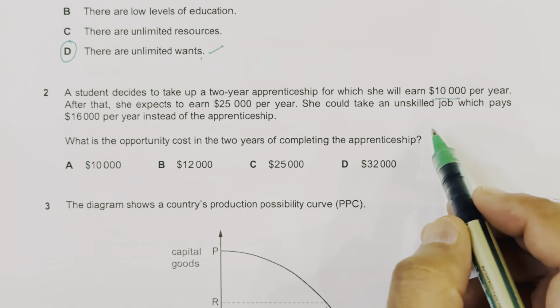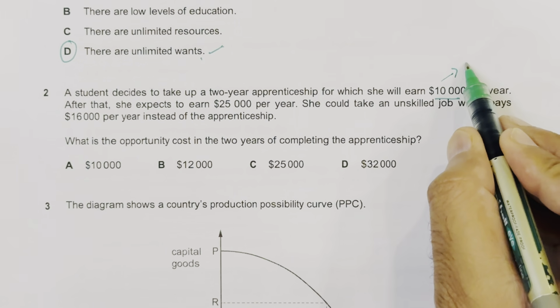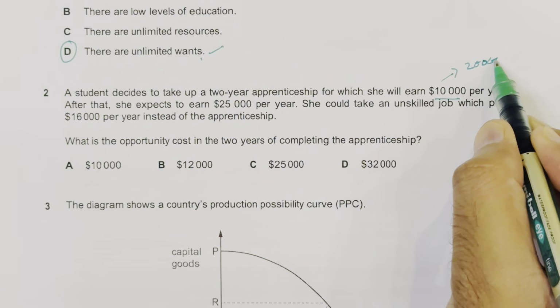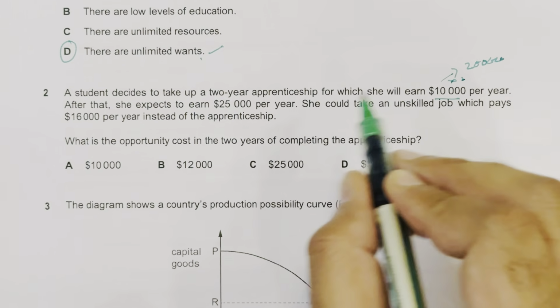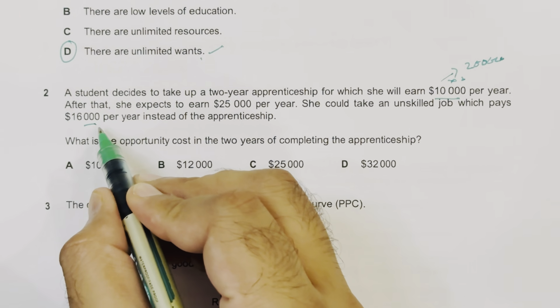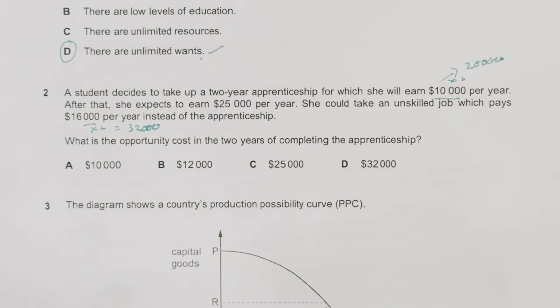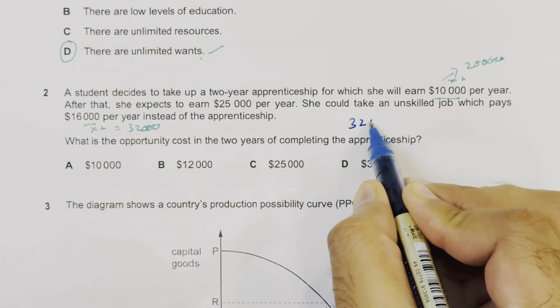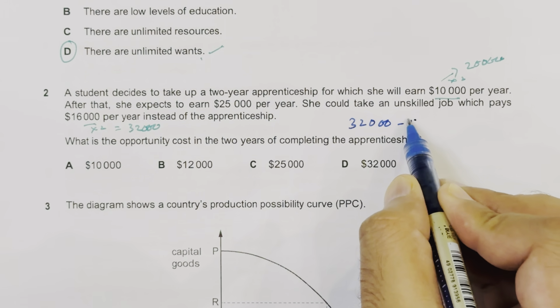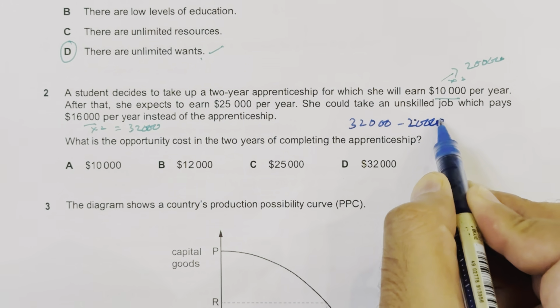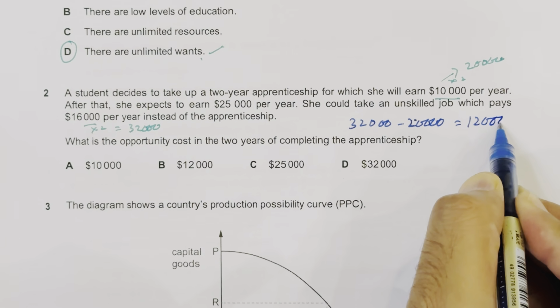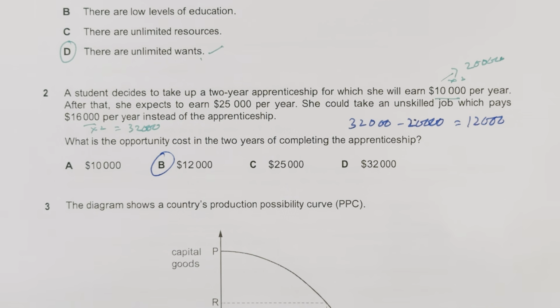So for 2 years we have to calculate 10,000 multiplied by 2, which would be 20,000. Okay, then 16,000 multiplied by 2, we get 32,000. Then the difference between 32,000 and 20,000 would be 12,000, and we have option B, that is carrying 12,000. Moving to question number 3.